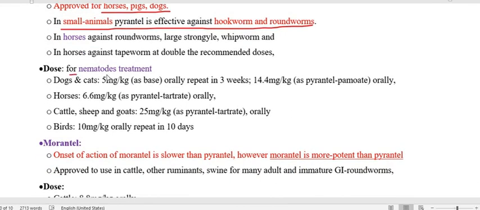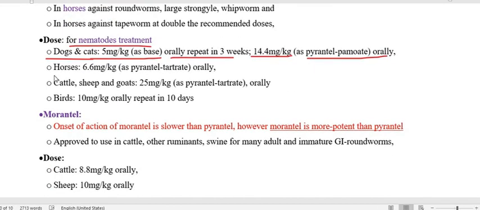For nematode treatment, dose is 5 mg per kg orally for 3 weeks. For dogs and cats, 14.4 mg per kg as pamoate orally, and this is as a base. Horses 6.6 mg as pyrantel tartrate orally. For cattle, sheep and goat 25 mg per kg pyrantel tartrate orally. But 10 mg per kg orally, repeat in 10 days.